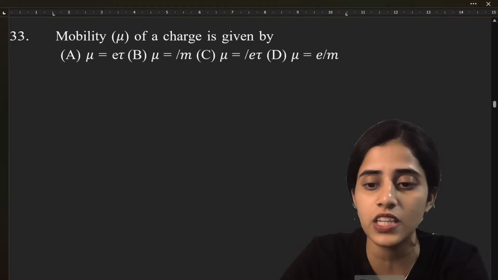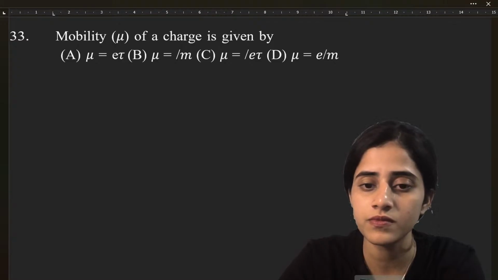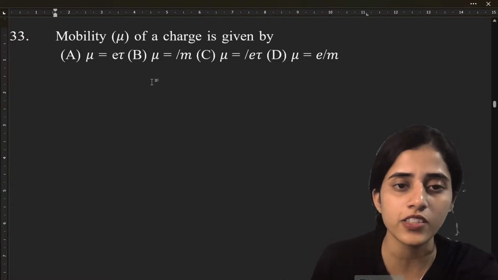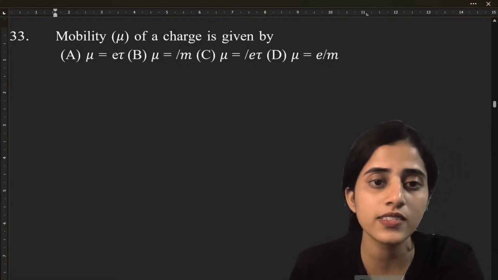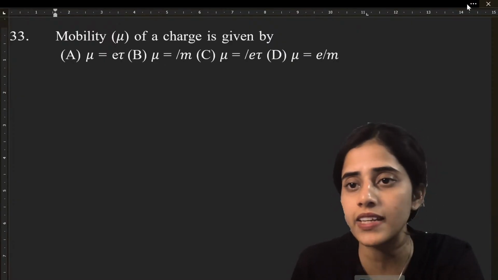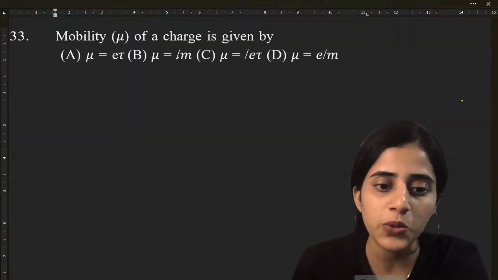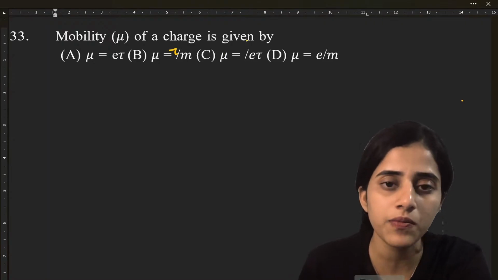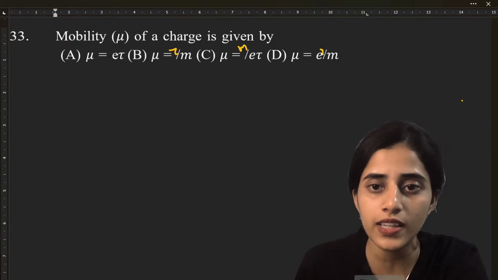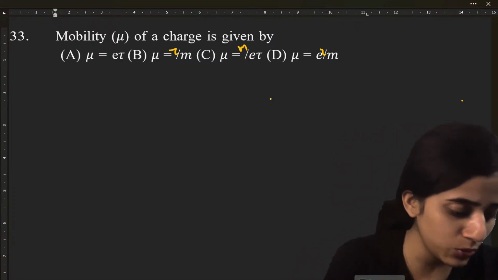What formula is mobility given by? So there is a small correction here. I don't know how all these got erased, I'm really sorry. The formula is mu is equal to E tau by m. So what is the answer? You might have wondered what is happening here.